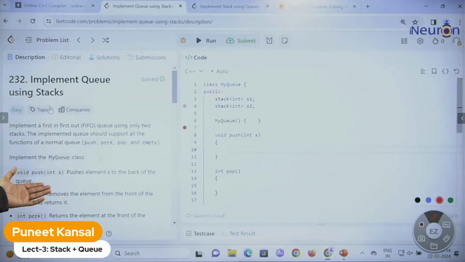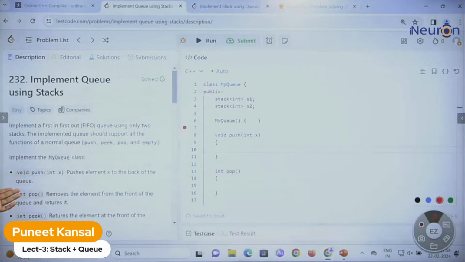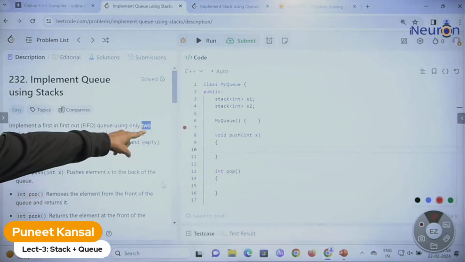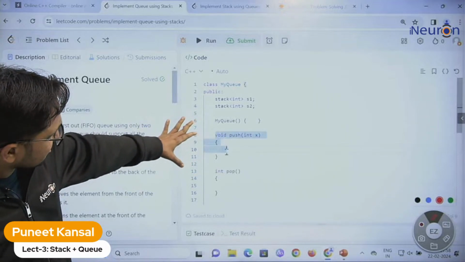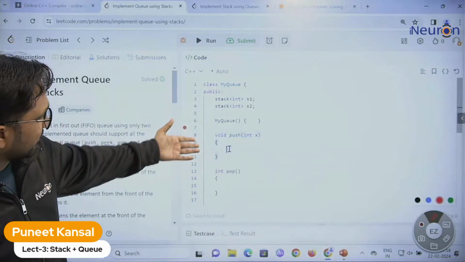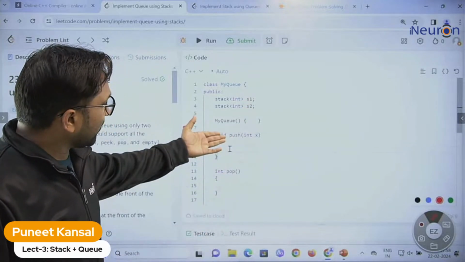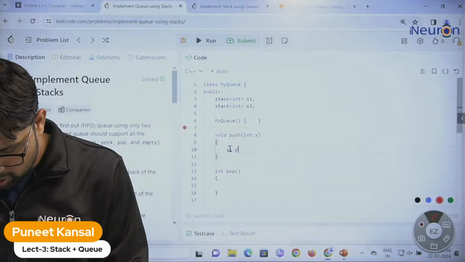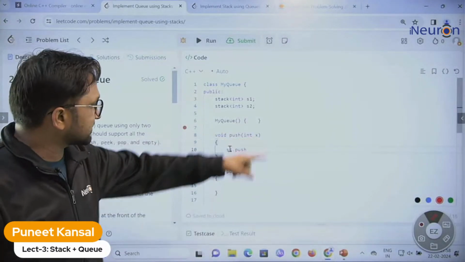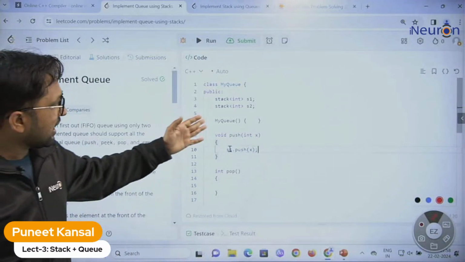So let me go to the description. Here they have mentioned that we need to implement it using 2 stacks. We need to implement the push function. Push, you know, is very easy, just one statement. Let me write. We have 2 stacks, S1 and S2. Whenever you need to perform push, insert in stack 1. S1 dot push, whatever element there was, X. Let me put the X in this. Done. Push is finished.